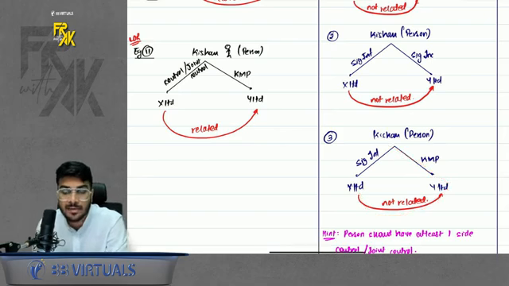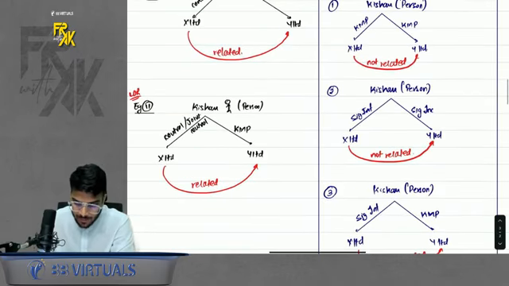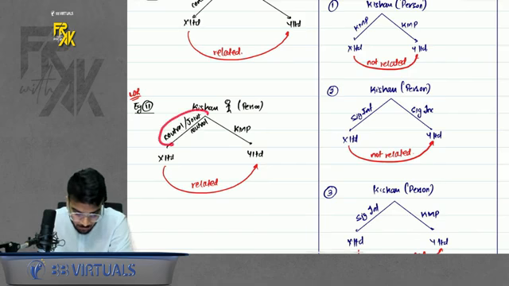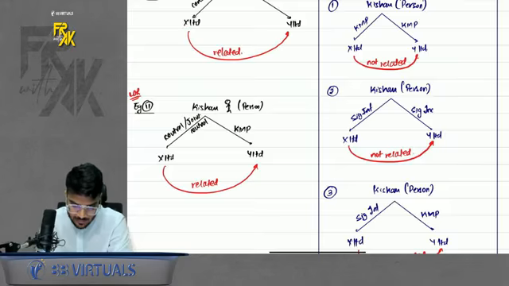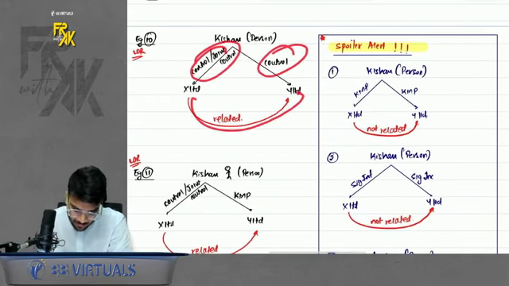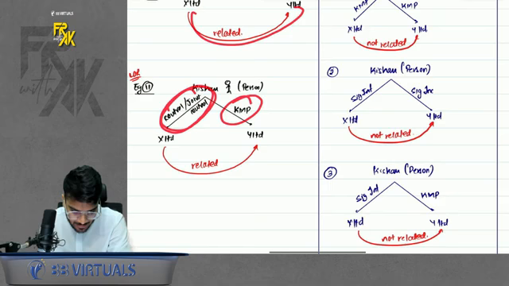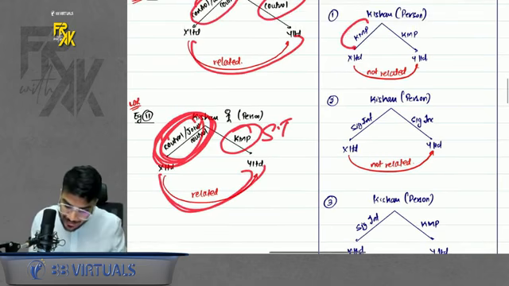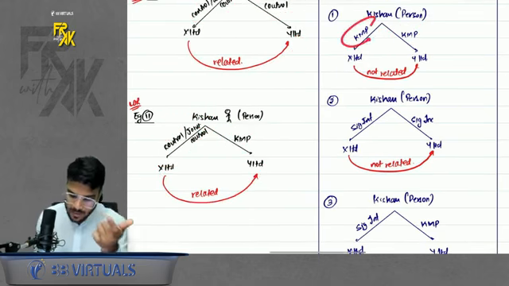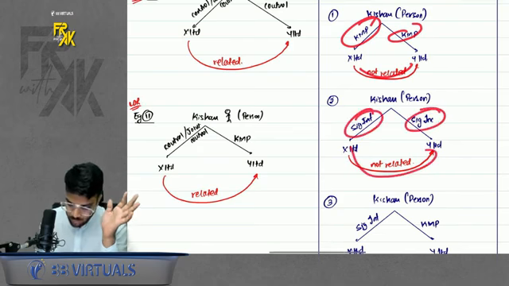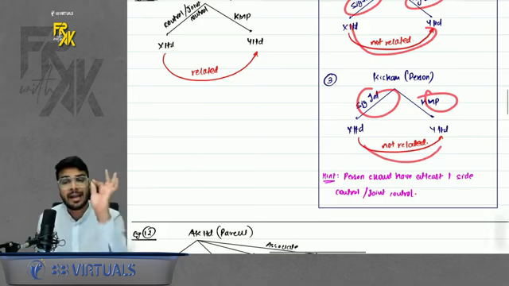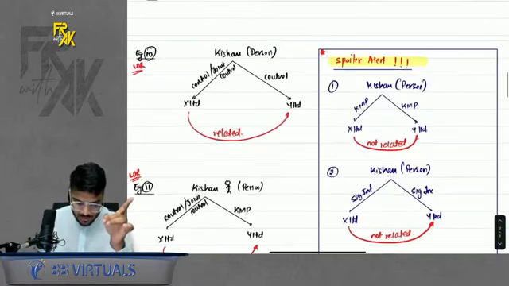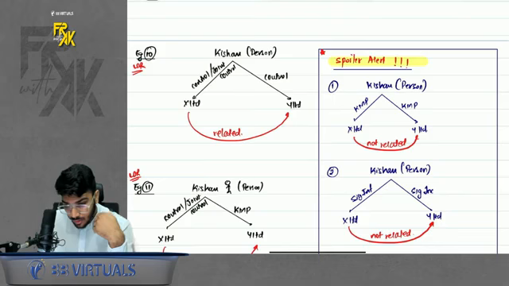Sir, how do we remember? It is confusing. It is not confusing. Please remember, when a person has a relationship with two companies, at least one of the relationships should be control or joint control. Here both were control or joint control, related. Here one was control or joint control, one was KMP, related. If one was control or joint control, one was influence, then also related. But if neither of the relationships is control, here both KMP, not related. Significant influence, both not related. One KMP, one influence, not related. At least one relationship should be control or joint control. Remember the hint? So these two examples and this spoiler are important as of now, till whatever we have studied till now.